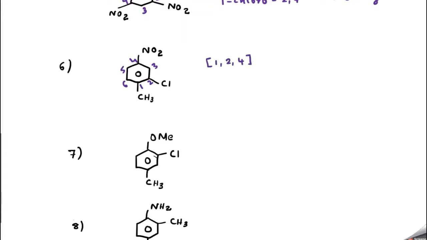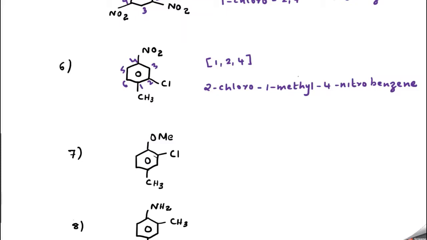So can you tell me the name of this compound? 1, you have methyl, 2 chloro, and 4 nitro. Who comes alphabetically first? Chloro. So we say 2 chloro, correct, hyphen, then methyl and nitro. Who will come next? Methyl. 1 methyl, then 4 nitrobenzene. Understood? So very easy actually. Only thing is you just practice it, then you will be able to do more questions, nothing else.